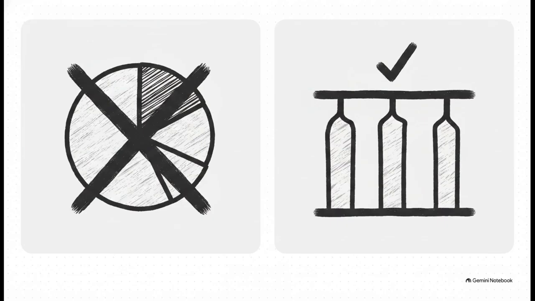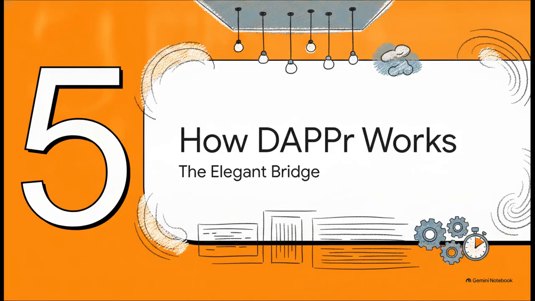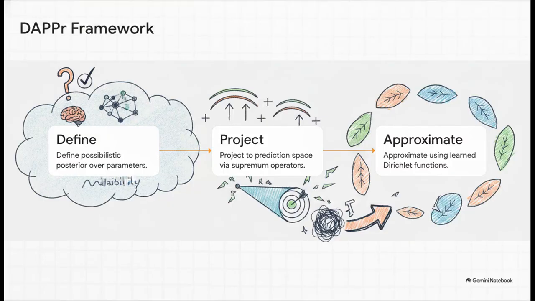This perfectly models epistemic uncertainty because it fundamentally acknowledges when knowledge is incomplete. Moving right along to Section 5, let's talk about how DAPPr works, which is the elegant bridge making all of this happen. Okay, so how do we actually take this conceptual room and ceiling analogy and turn it into working code? Researchers have unveiled a brilliant framework called DAPPr.